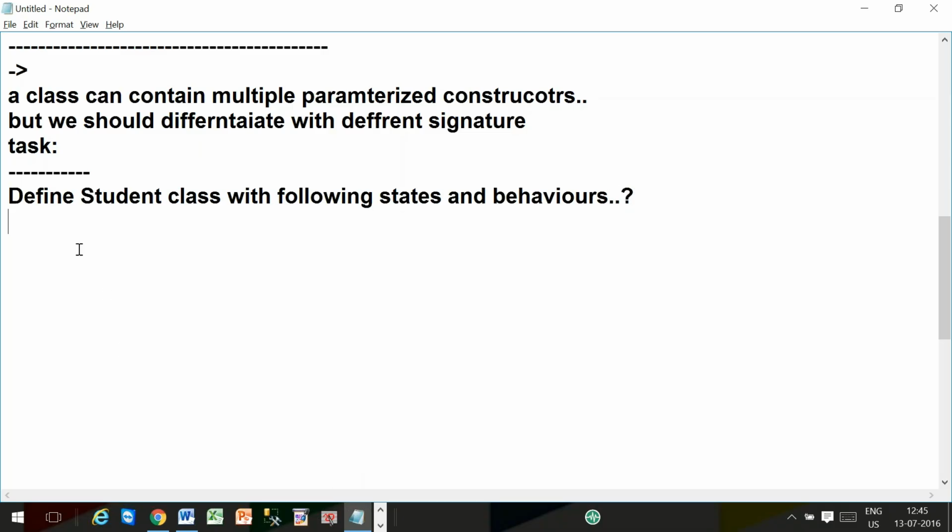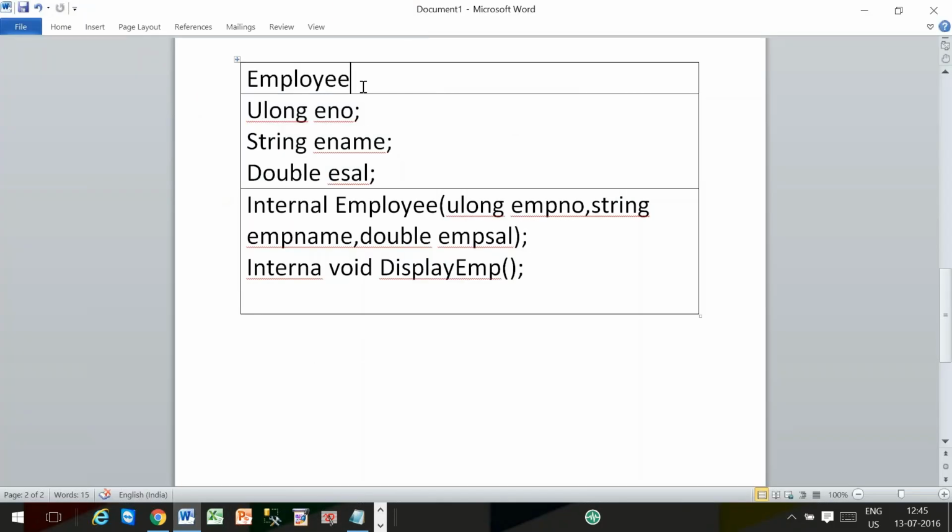I'm going to show you the UML. You follow it.